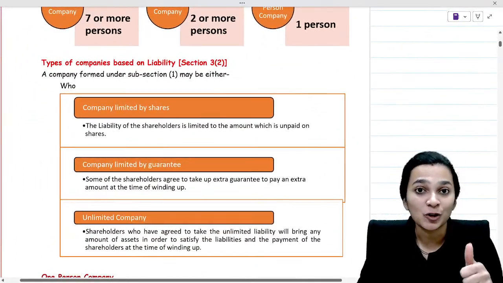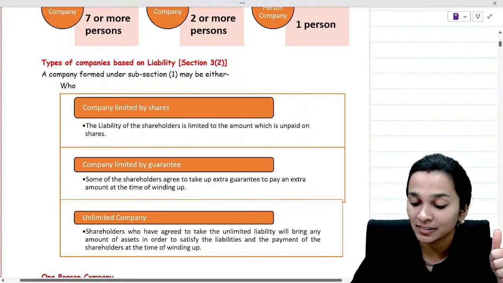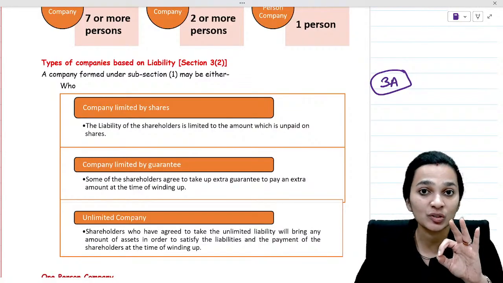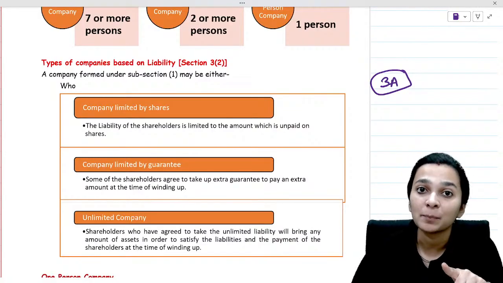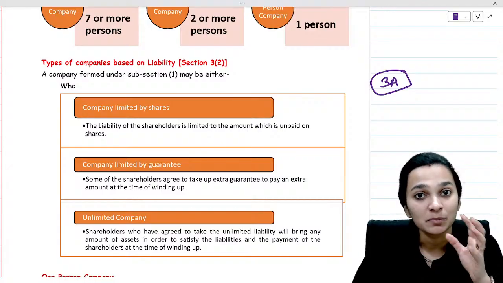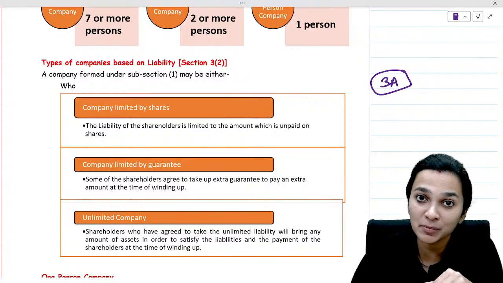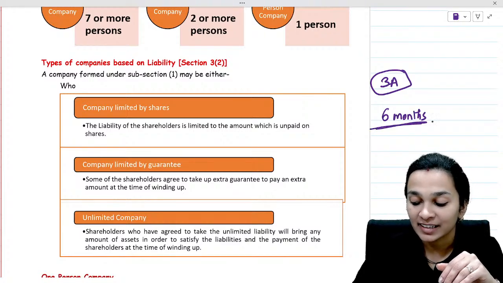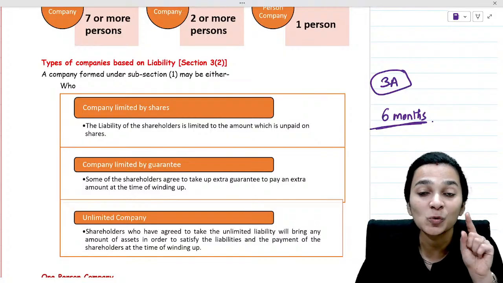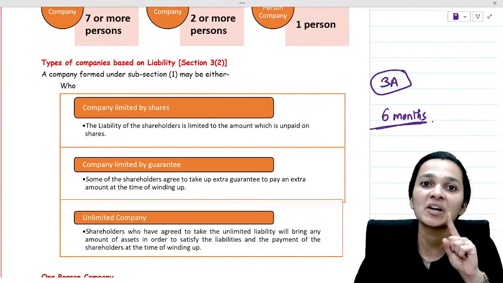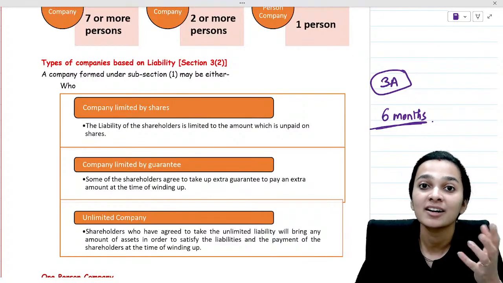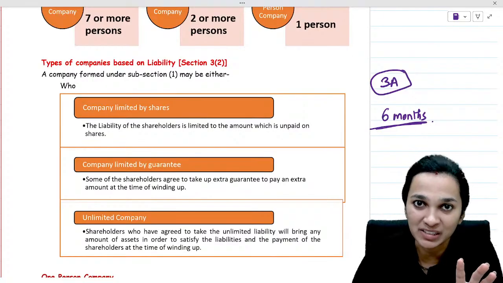And you should also remember this, that if the minimum member criteria is not met under section 3A, what will happen if the company is running business with less than the minimum number of members and 6 months have passed? Then in that situation, everyone who was aware of this fact will become personally liable for all the acts of the company which are done after those 6 months.